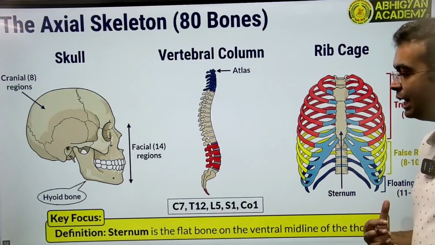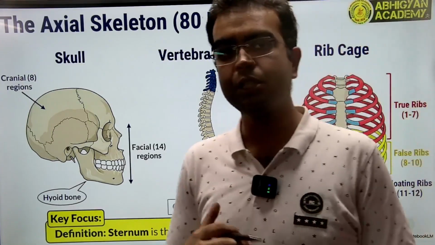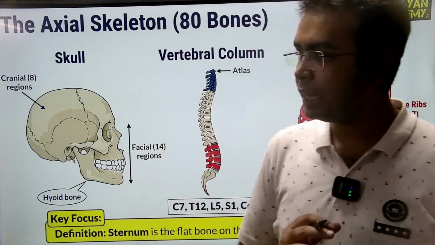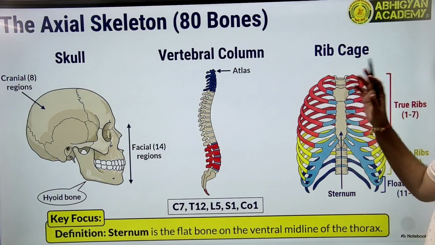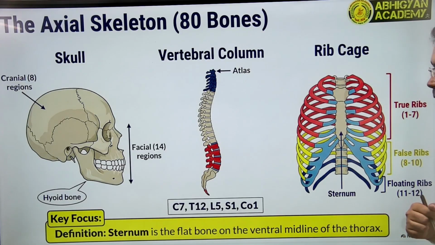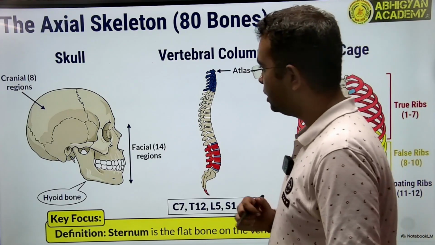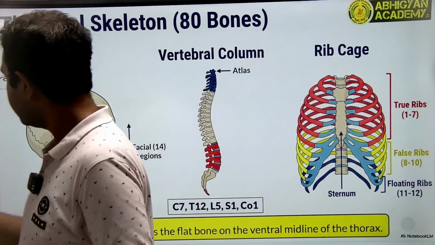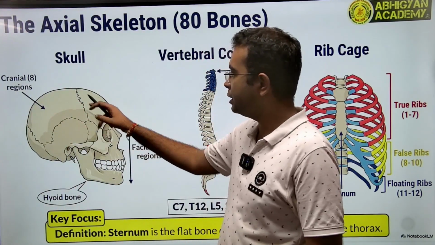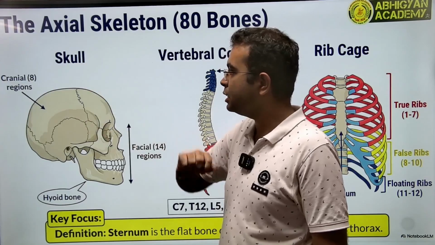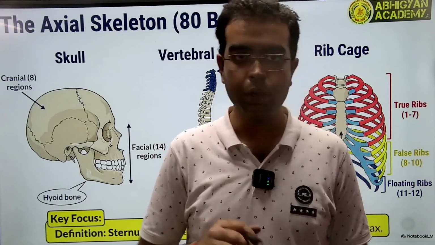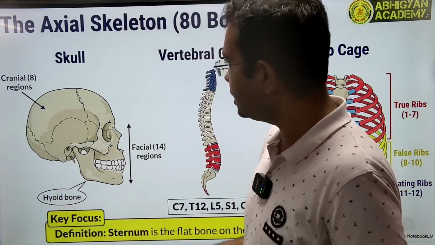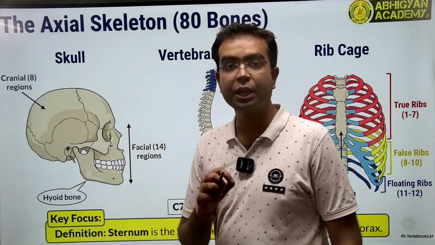Now let us have a look at the axial skeletal system. The axial skeletal system consists of 80 bones. First, let us have a look at the skull. The back side of the skull, this part, is known as the cranium or the cranial region. This is the region of the skull that protects the brain.